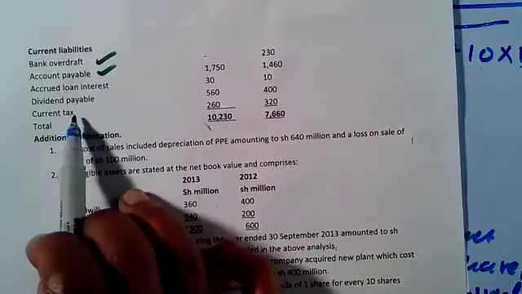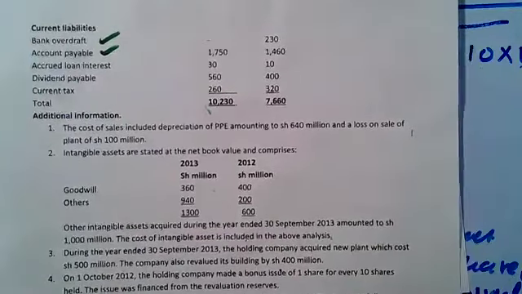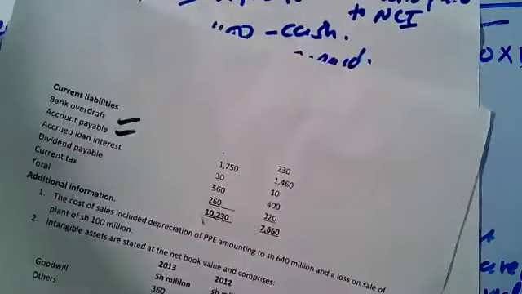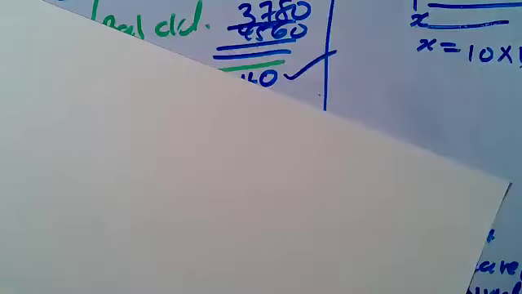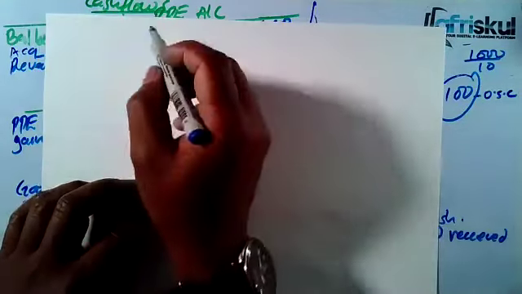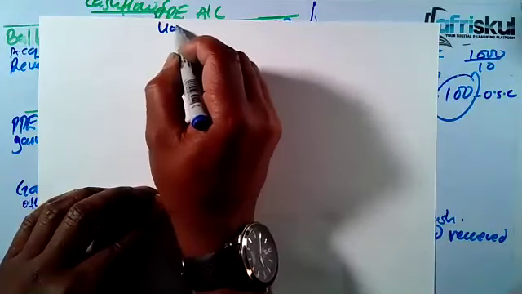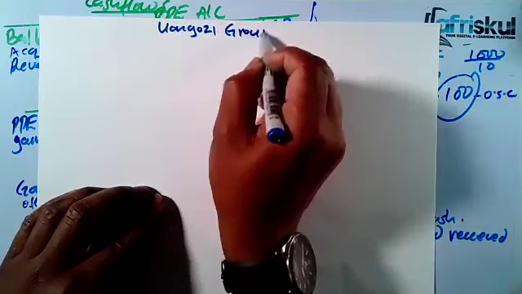Then the last item was current tax. Current tax, we have already adjusted for it when getting the tax expense. Good. So now we can present the cash flows. And that was just the workings. So now let's prepare the cash flows. The name of the company was Uongozi Group.